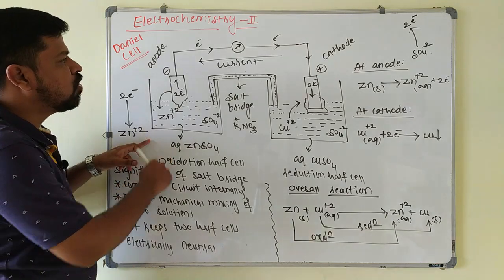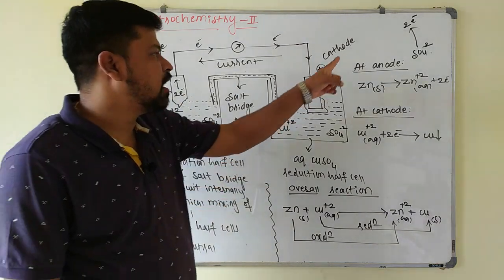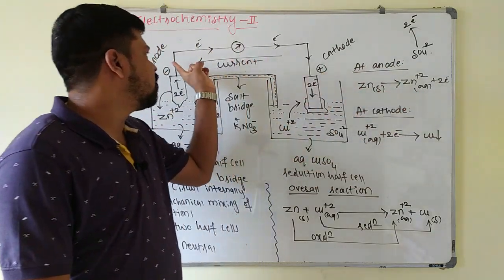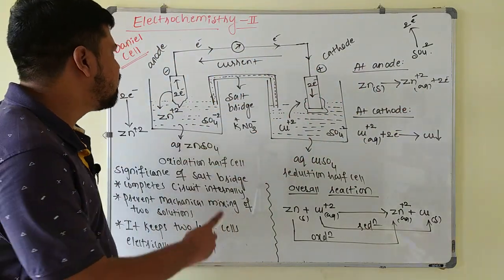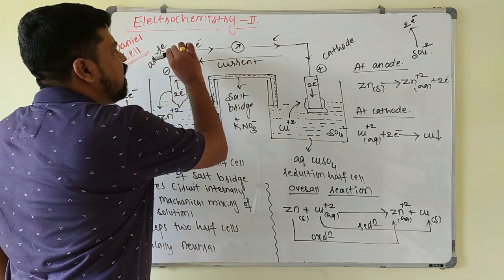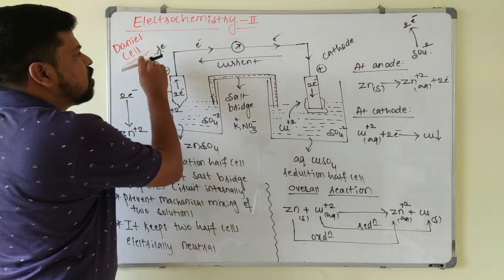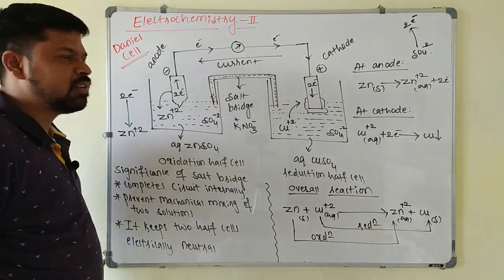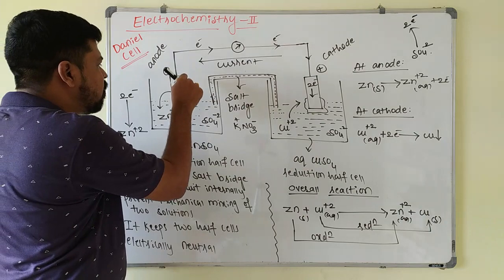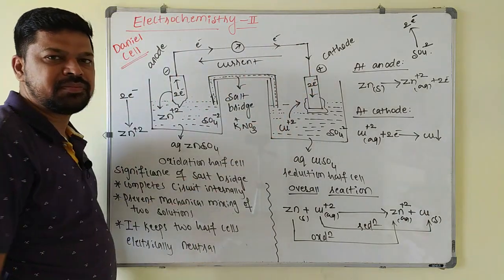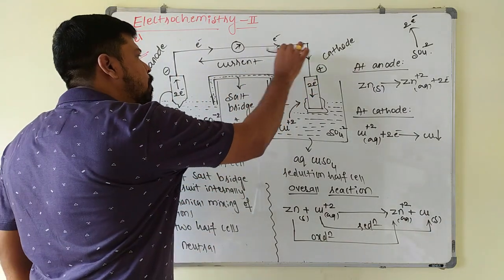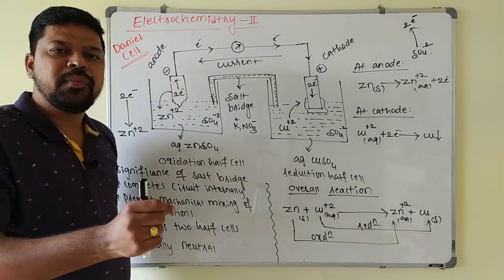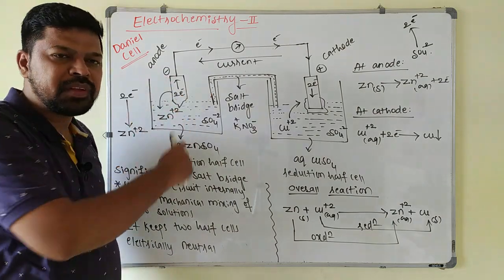At the anode, oxidation is taking place, meaning zinc undergoes oxidation with a loss of 2 electrons, and these electrons flow through the wire. See here, the direction of electrons is this one. Electrons flow in this direction, so current flows in the opposite direction to the flow of electrons. Electrons flow from the zinc to the copper rod, and current flows in the opposite direction, from copper to zinc. The flow of current is always opposite to the flow of electrons.